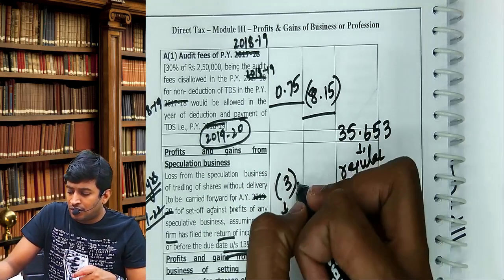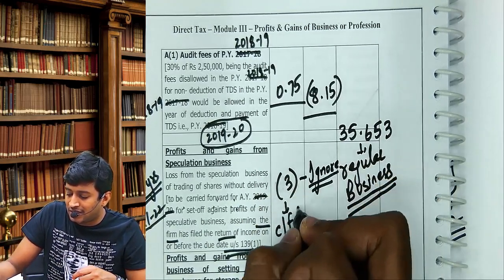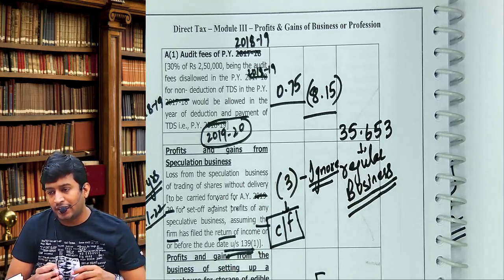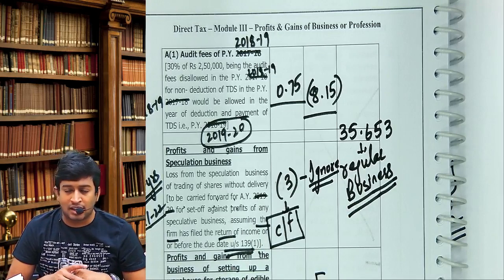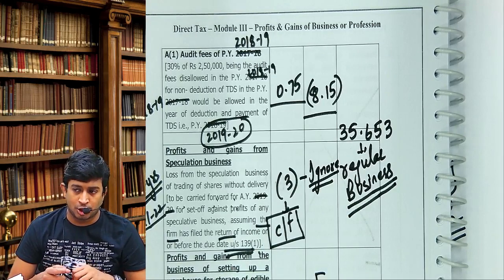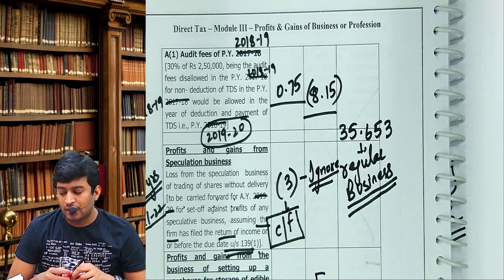Do not do anything with the speculative loss, we will ignore it, because this loss is being carried forward. If you set it off, the evaluator will get a heart attack and come to know where you did your IPCC coaching, because speculative loss can be set off only with speculative income.